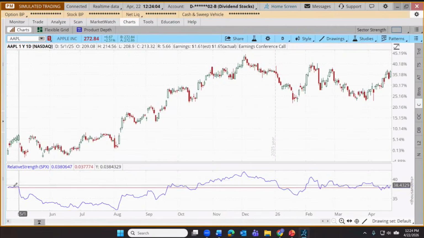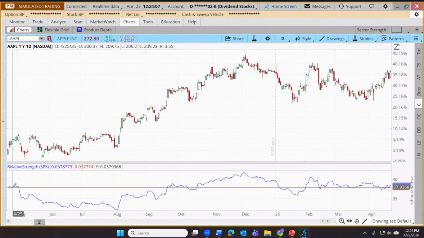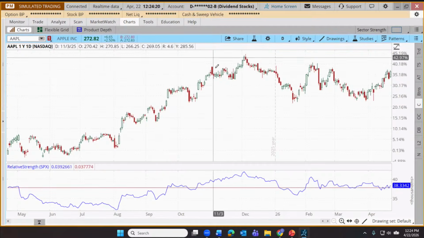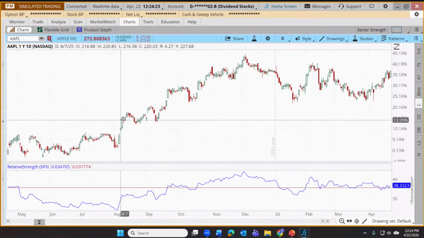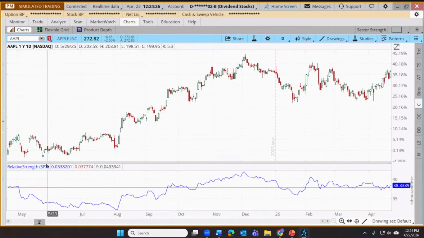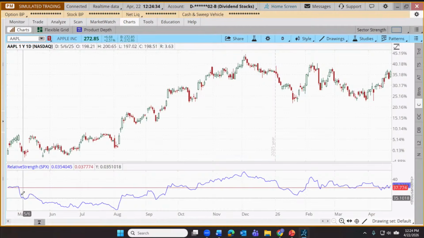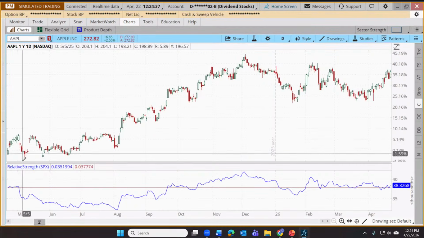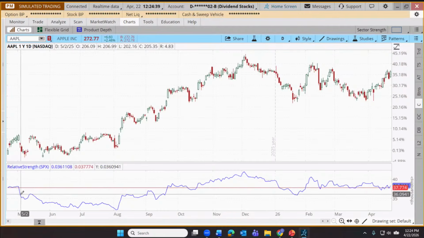And if you've never acquainted yourself with this indicator before, there are 2 lines that we'll want to keep an eye on. The first is the red line. And the red line is just a point of comparison showing us how our stock, or whatever we have charted up here, has performed against the denominator symbol. In this case, that would be the S&P 500 over the last year. When we see the blue line under the red, that means that for that time frame, Apple has underperformed the S&P 500 since the start of the year.